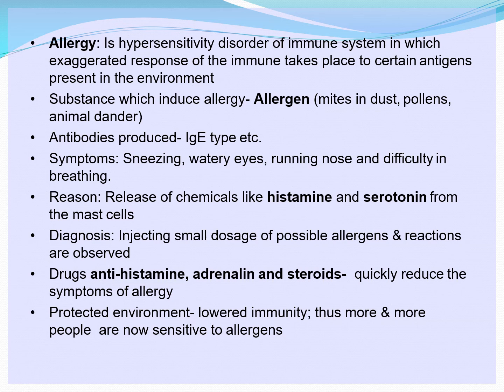Now what is the antibody produced for this allergy? That is IgE type. And what are the symptoms? Sneezing, watery eyes, running nose and difficulty in breathing. The reason is the release of chemicals like histamine and serotonin from the mast cells. And what is the diagnosis? Injecting a small dose of possible allergens and observing reactions. Drugs like antihistamine, adrenaline and steroids quickly reduce the symptoms of allergy.